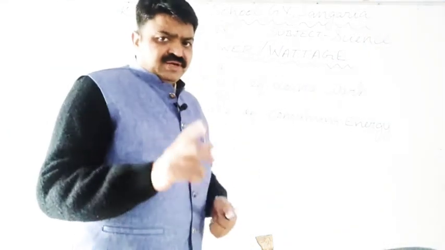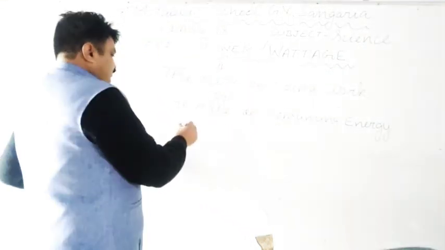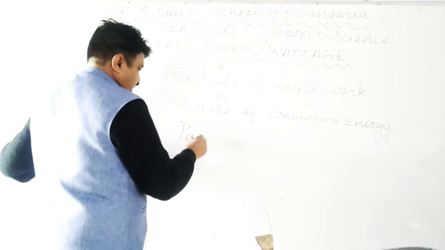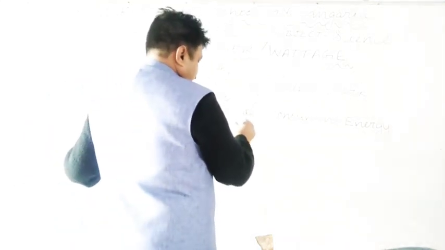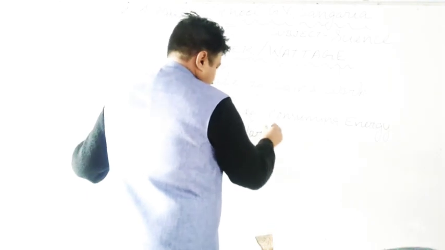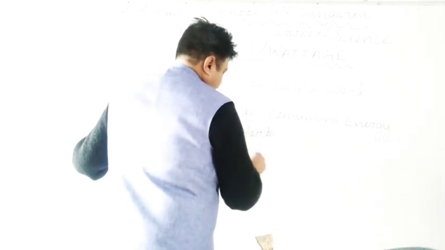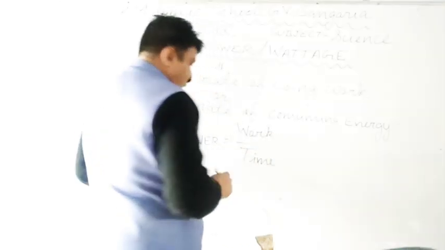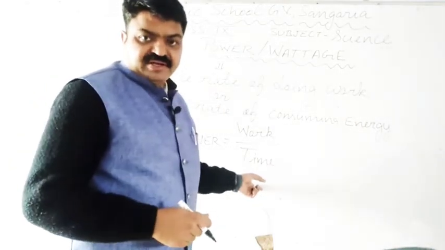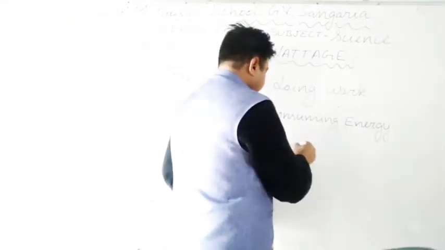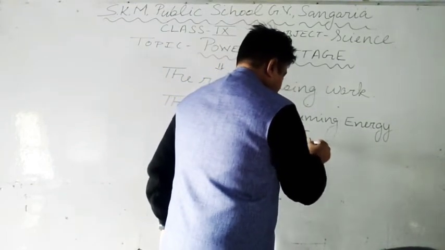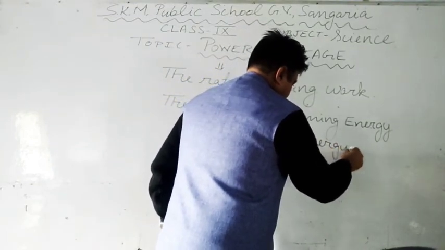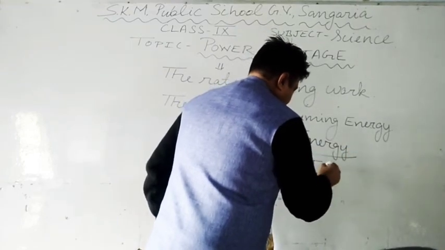So what is the formula that we use for this? Power is always equal to work upon time. Or another formula that we can use is energy upon time.